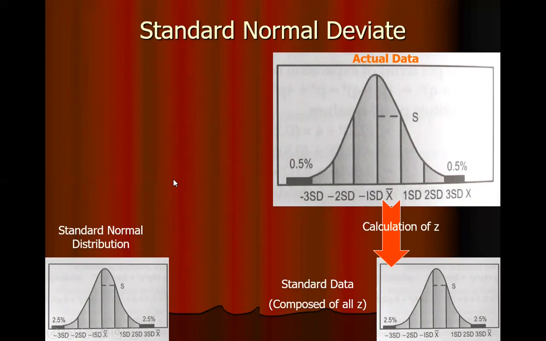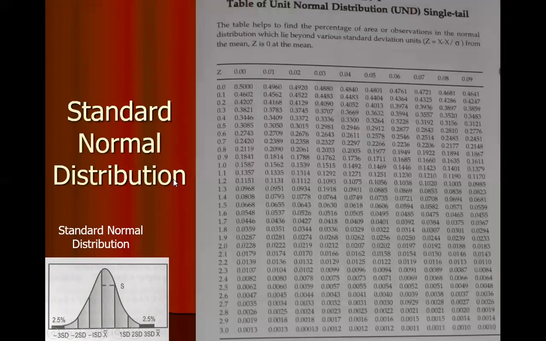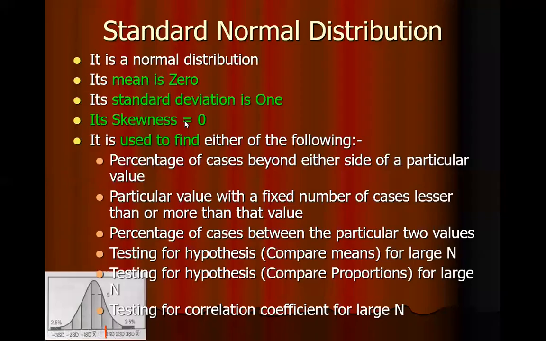This is very important because there are utilities of the standard normal distribution, and the various probabilities of the standard normal distribution are tabulated in almost all of the textbooks of statistics. So we have the probabilities available. So what are the features of the standard normal distribution? Again, it is a normal distribution. Its mean is 0, standard deviation is 1, and skewness is 0.